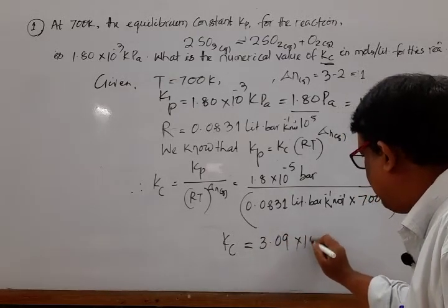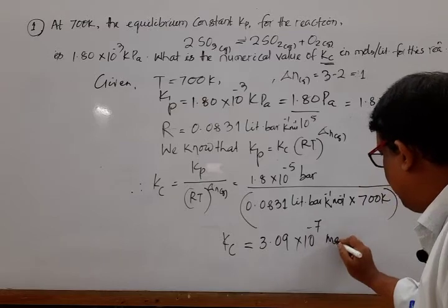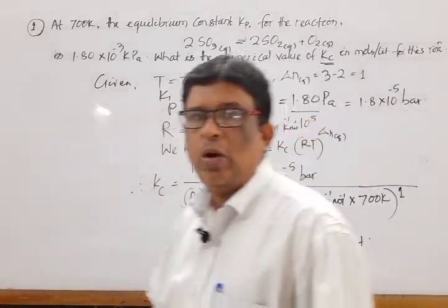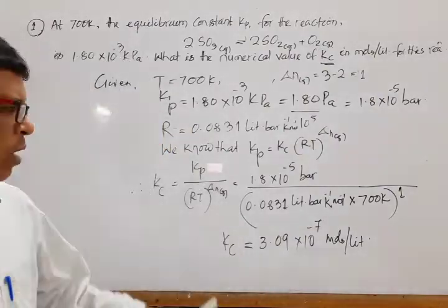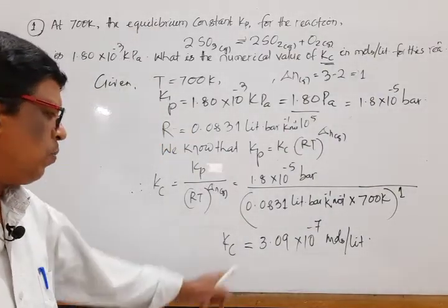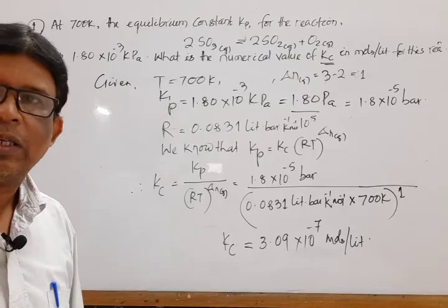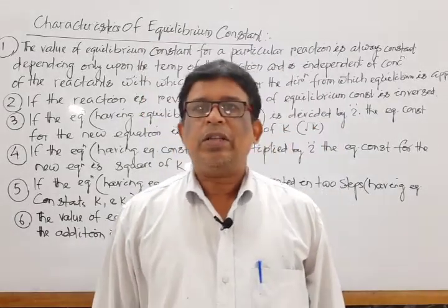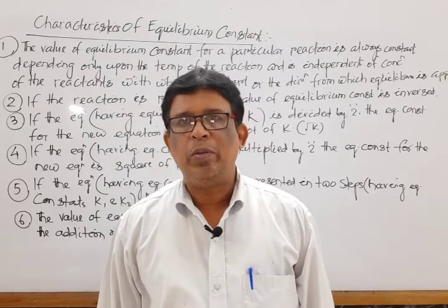3.09 into 10 to the power minus 7 moles per liter. So, if the value of Kp is given, then we calculate Kc is equal to 3.09 into 10 to the power minus 7 moles per liter. Next, we discuss the characteristic properties of the equilibrium constant.